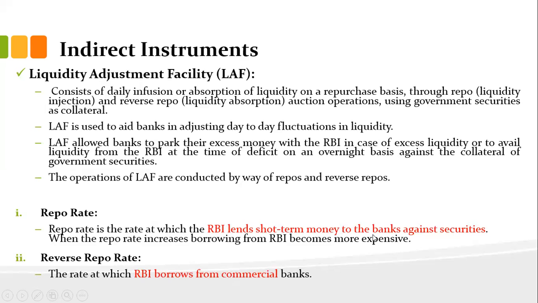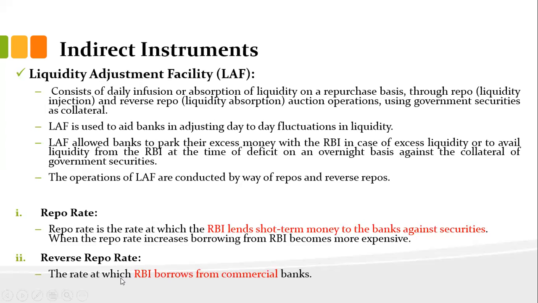So what will happen if the interest rates increase? That interest rate will be transferred to individuals, the household sector, or the industrial sectors. So borrowing will be expensive for individuals and for industries also. In that case, people will be discouraged from taking a loan and from starting any new business. As a result, whatever excess liquidity is there in the market will be absorbed.